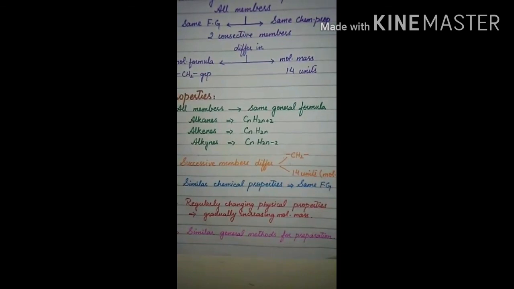Hydrocarbons are the parent organic compounds, and all other compounds are considered to be derived from the hydrocarbons. So hydrocarbons are the basic compounds having homologous series, and I hope these points are very good for you to understand the topic of homologous series.